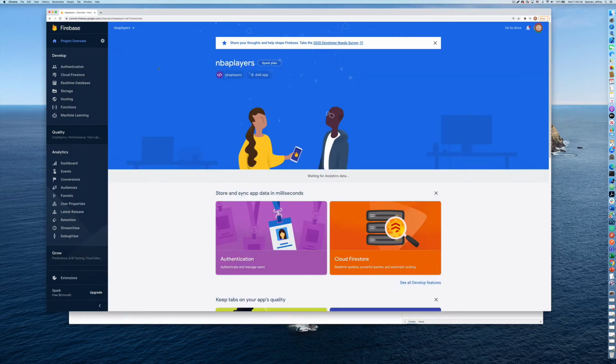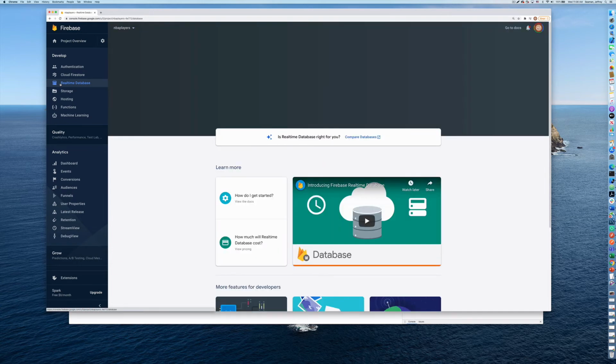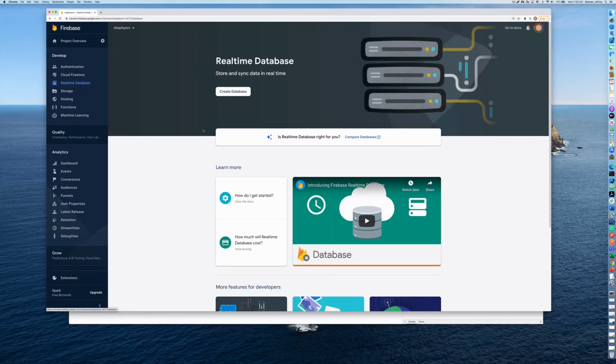So let's go over here to real-time database. So there's different databases that you can choose. You could do cloud database. You could do real-time. I'm more familiar with real-time. That's what we're going to use in this demo. So we'll do create database.